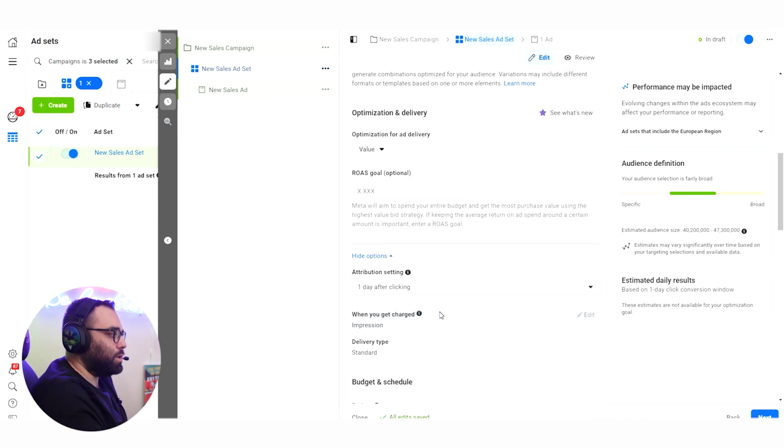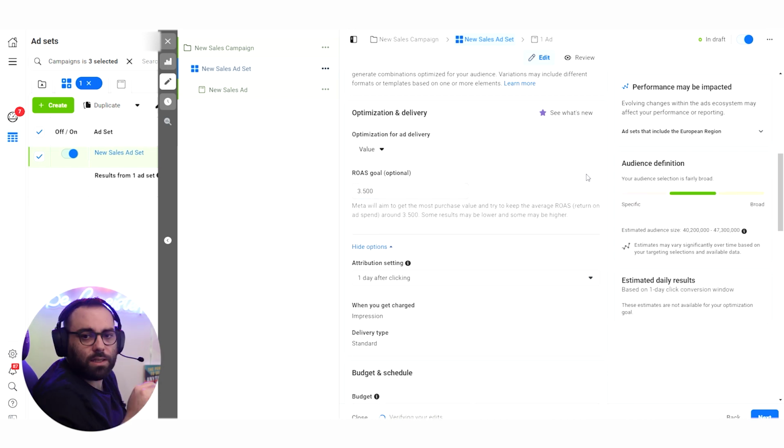And if it's not able to get you the results that you want, by the way, here's the ROAS that you can put, then it's not going to spend all the amount of money. It will try to spend an amount that is going to give the result that you actually want. So you might put $200 and it's going to spend only 100, only 50, nothing some days.